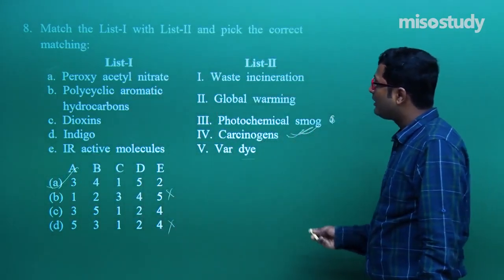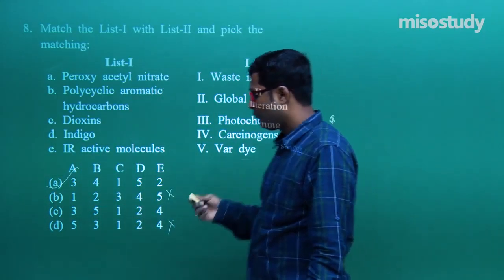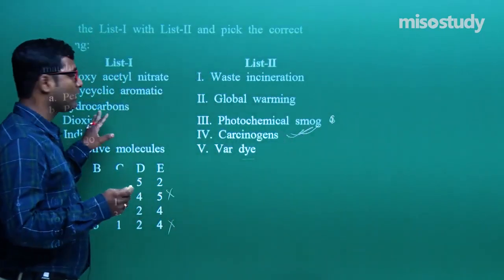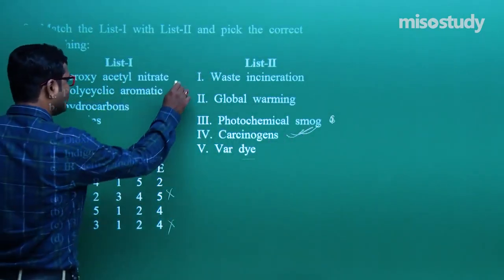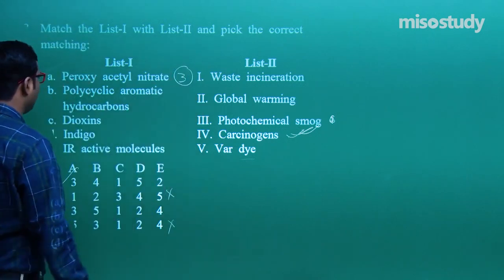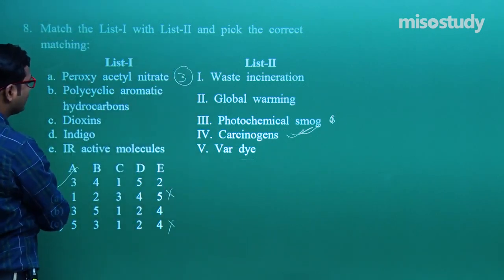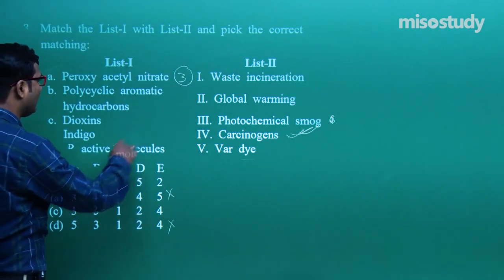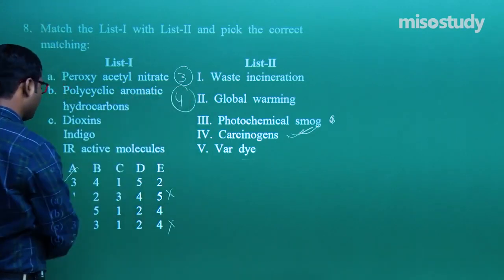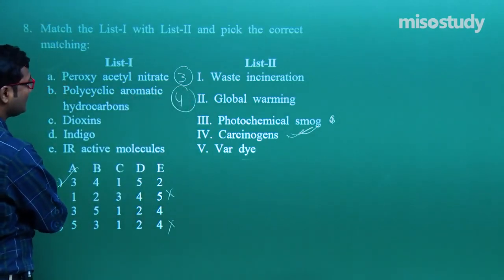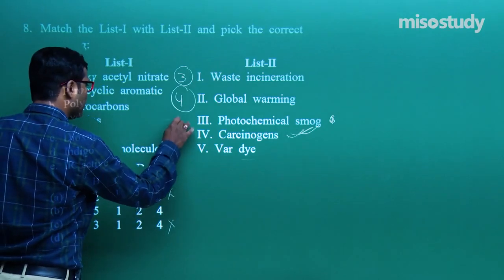Now what is the actual matching? If I talk about peroxyacetyl nitrate, 3 is the correct option. Polycyclic aromatic hydrocarbon, 4 is the correct option. Dioxins, 1 is the correct option here.